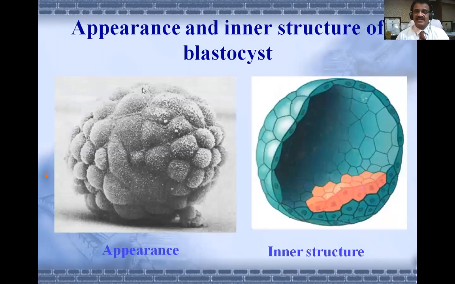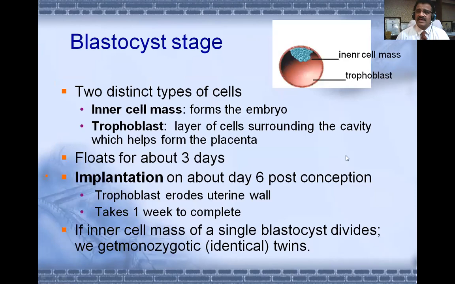Here you can see the external appearance, and from inside you will see a hollow structure with the inner cell mass, which is shown here in the orange color. What is blastocyst? It's a hollow ball-like structure with the inner cell mass and trophoblast. It has two distinct types of cells.